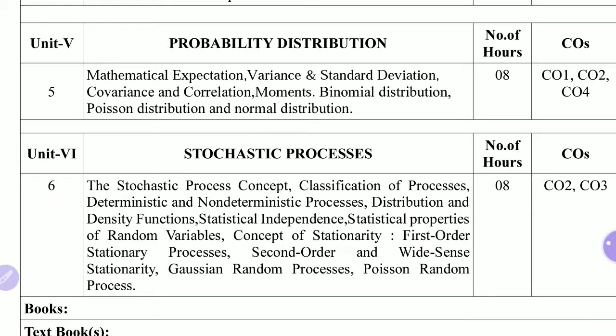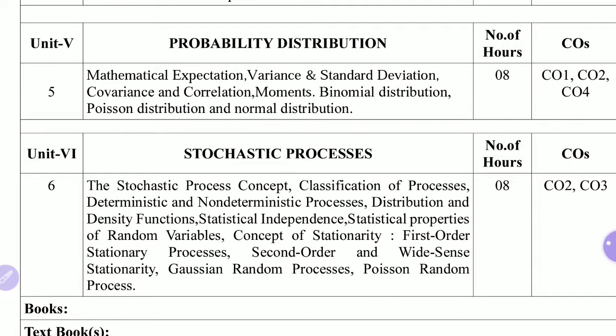The stochastic process concept we are going to discuss in the beginning. After that, classification of these processes into deterministic and non-deterministic processes. After that, distribution and density functions we are going to study in this particular unit. After that, statistical independence, statistical properties of random variables, concept of stationary process, first order stationary process, second order stationary process, wide sense stationary, Gaussian random, different types of random processes we are going to study. Random processes means stochastic processes. Okay, so for this unit also we need 8 hours, and it satisfies 2 outcomes, course outcome 2 and 3.